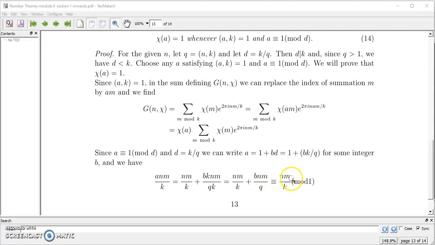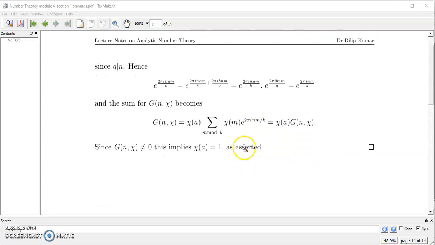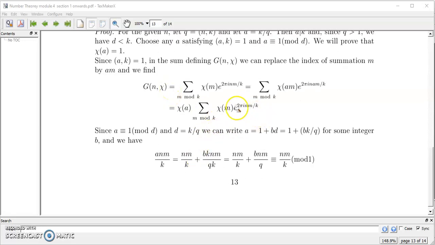For more detailing, let me see this part. If you don't understand this concept, let us see this one again. Since we have written e raised to 2 pi i n am by k, this is what we are given here. So here also the same thing, 2 pi i n am by k. There is a correction, a is missing here. This is what is sitting over here.